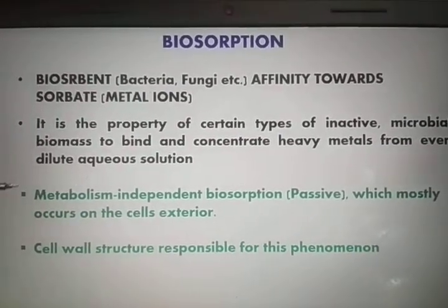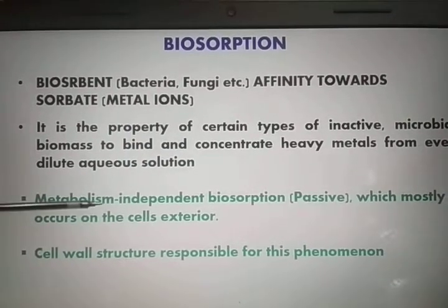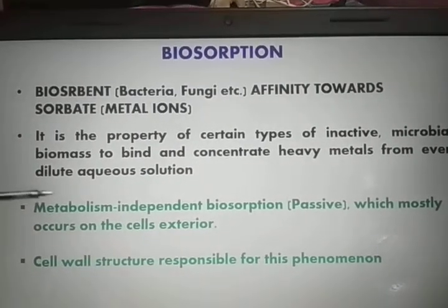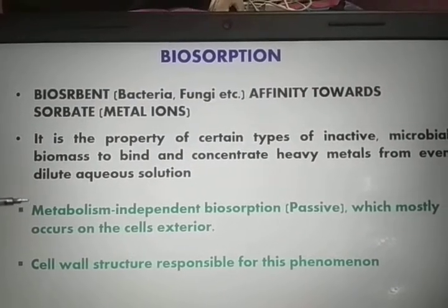Okay, because this does not require any energy for decontaminating the environment.